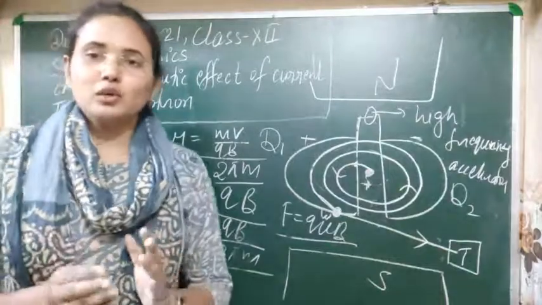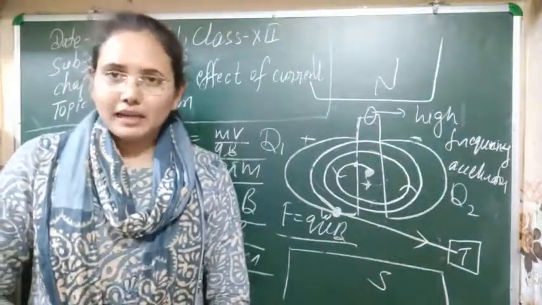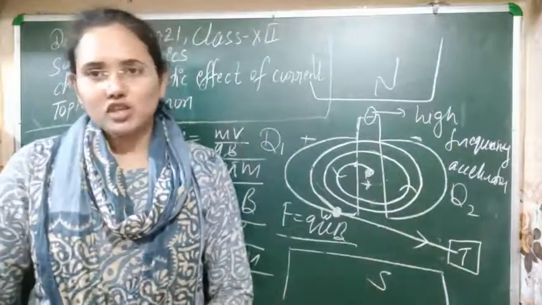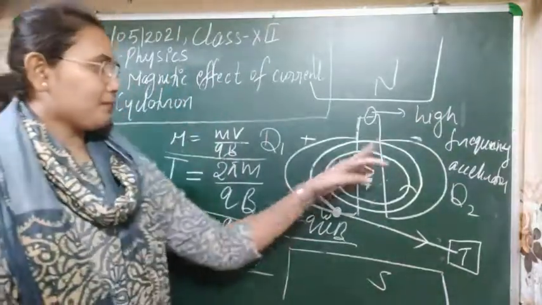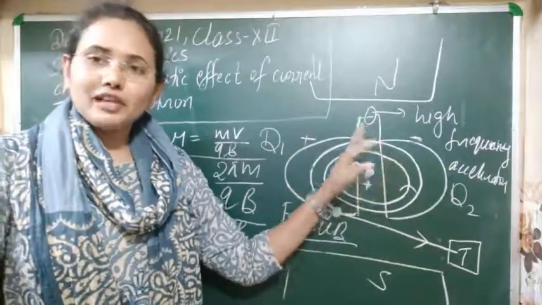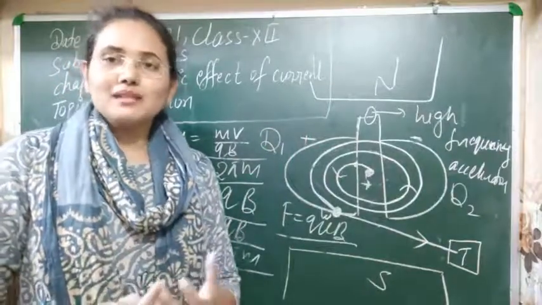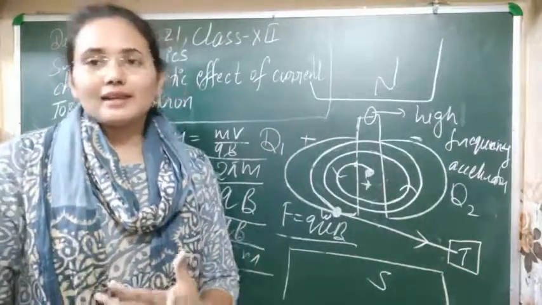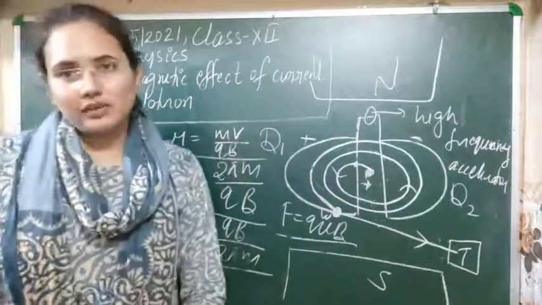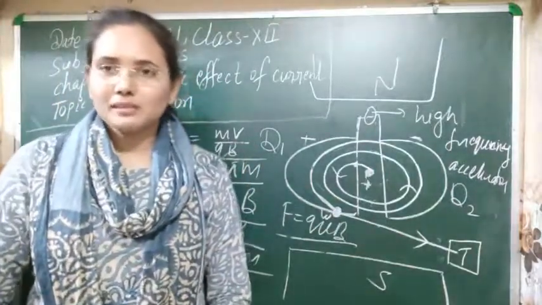Here the two fields, electric field and magnetic field, are used at one place to accelerate charged particles. We are accelerating the charged particle using the electric field, but we are using the magnetic field to give it a proper path, a greater radius, through which we can increase its velocity. So I think the concept is now clear, a simple thing.